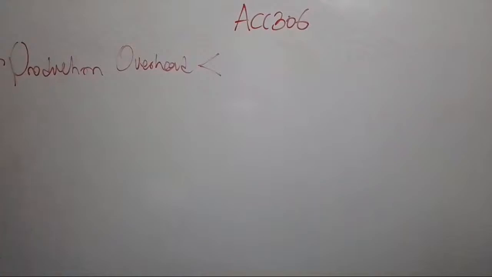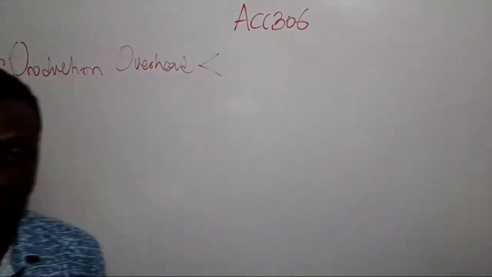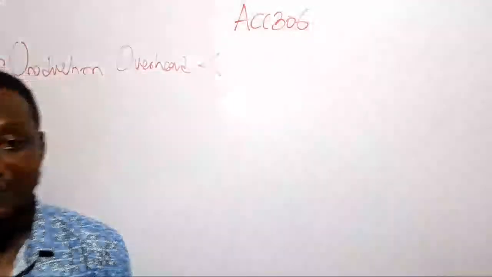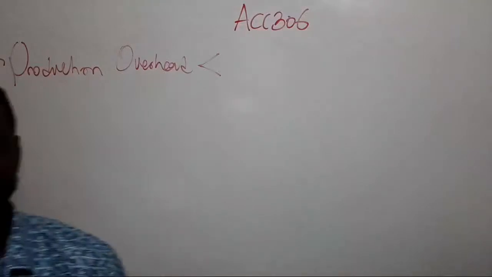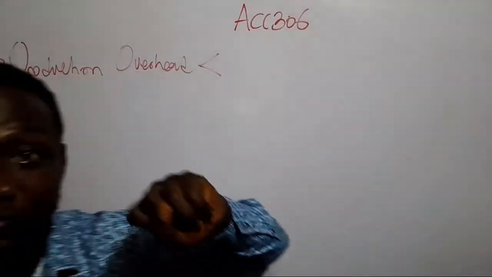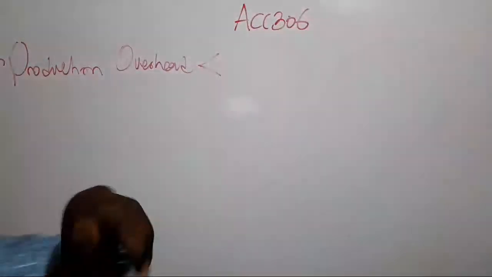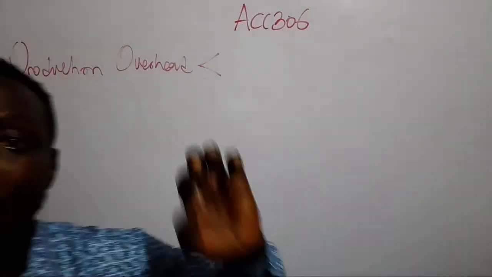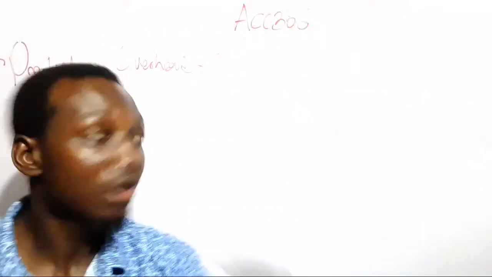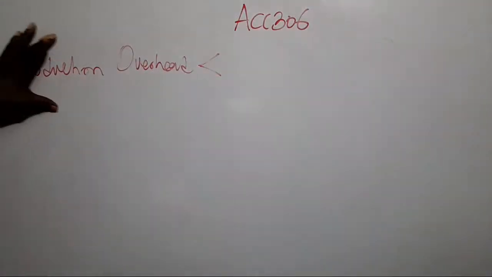When we say production, it is that process that involves the transformation of raw materials into finished goods. Raw materials could be anything. It could be human raw materials, it could be natural raw materials. It all depends on what you're intending to produce. But that process of getting raw materials and converting them to finished goods that you are going to use to solve certain problems or offer as goods or services and get something in return, that process is what we call production.